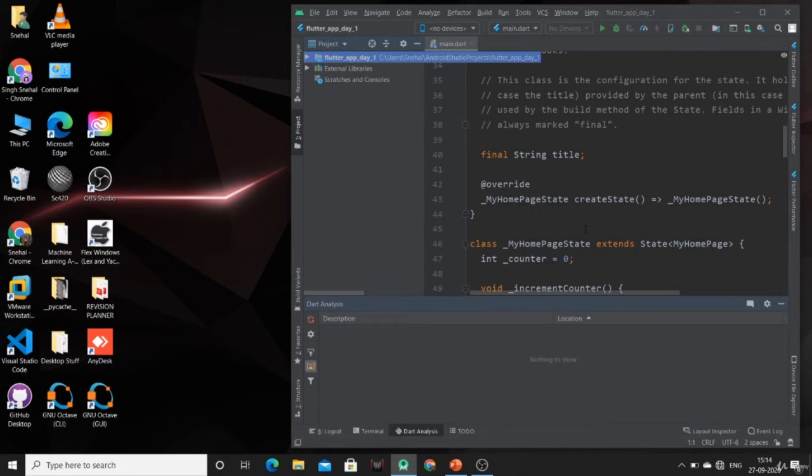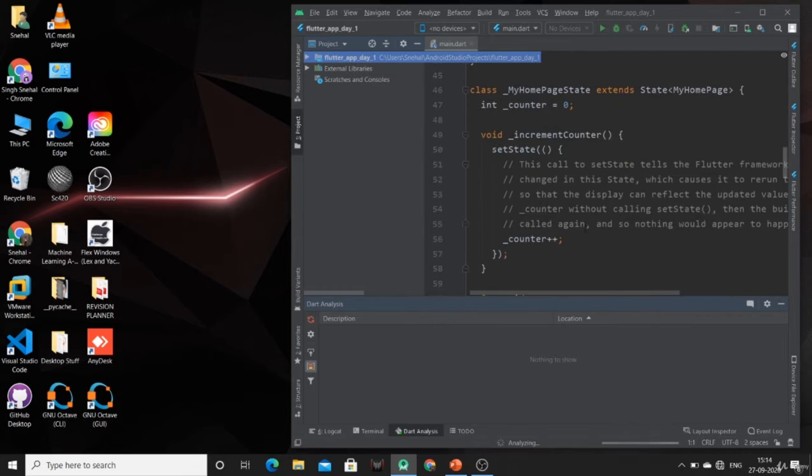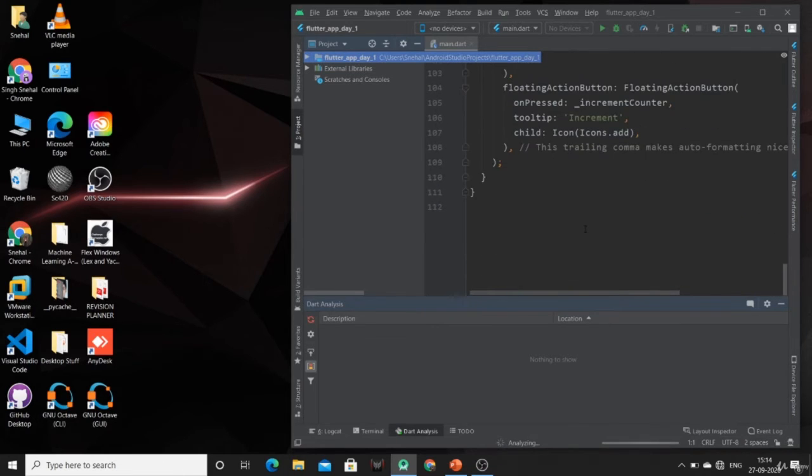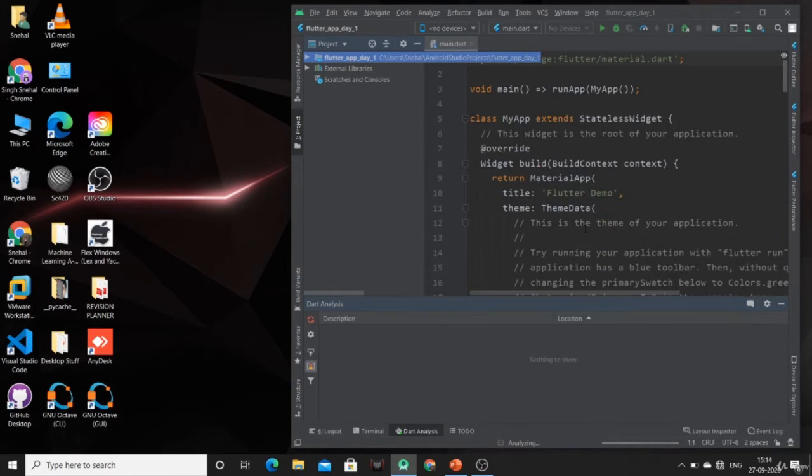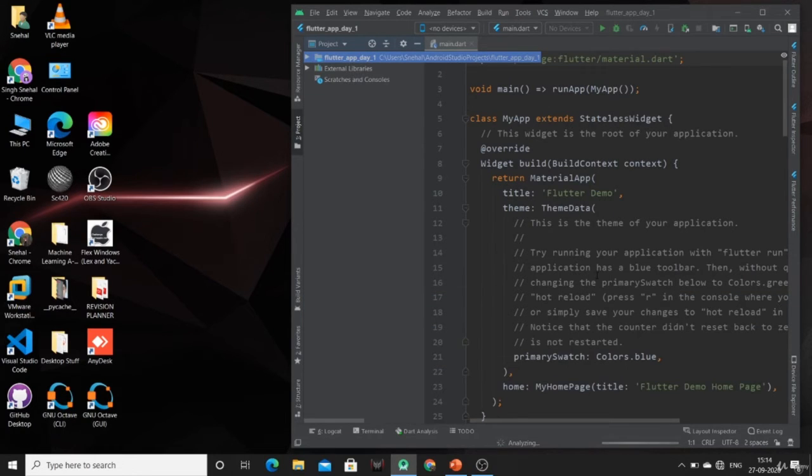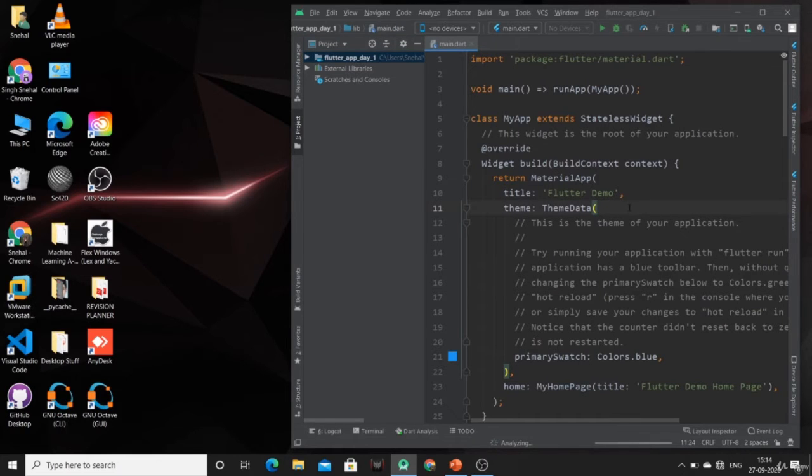Whenever you create a new project, this sample app will be opened. So you can implement your project inside this, or you can change the whole structure. Now before starting the implementation of our fresh project, let me show you the output of this sample app provided by Flutter. So just connect your virtual device.